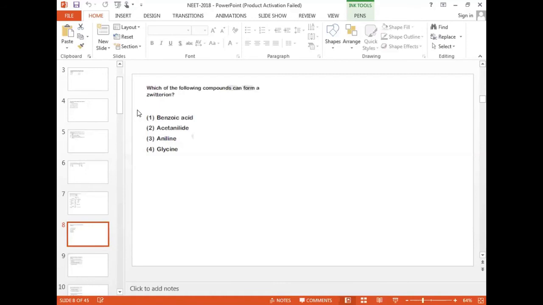It has an amine group as well as a carboxylic group. Excellent. In glycine, we can see both the amine group and the carboxylic acid group. And one more specificity is there for glycine: it is optically inactive. Notice, optically inactive. That is the reason we will see glycine first.